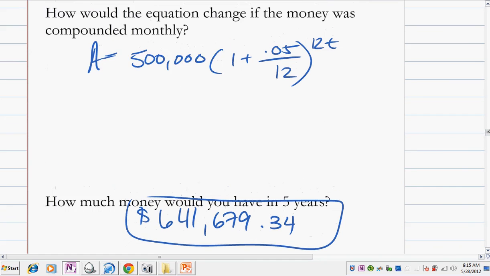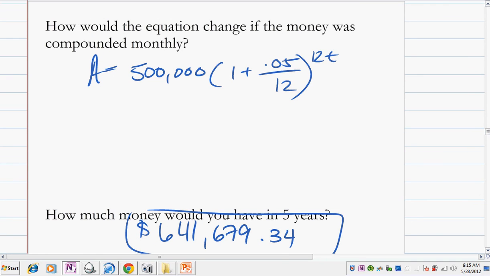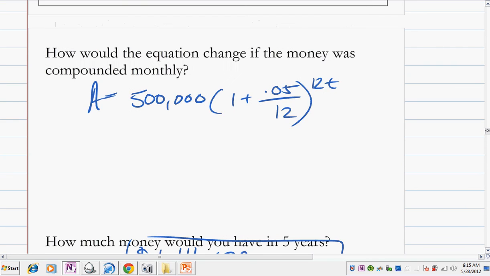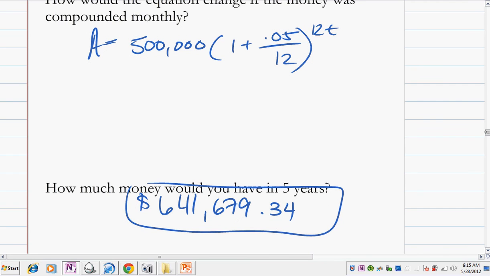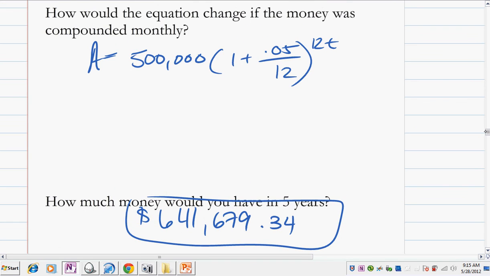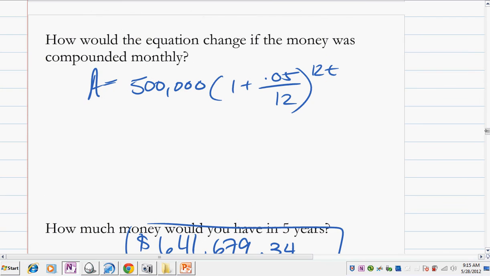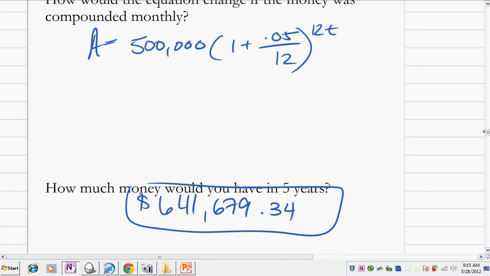And you can imagine we could go to daily. There is a continuous formula as well for compounding continuously. This works on population growth generally. Population grows continuously, although we will treat it as if it's not in this chapter. So hopefully that gives you a sense of compounding interest and how compounding matters, and you should maybe think about talking to your bank about their compounding methods. See if you can get a better compounding account.